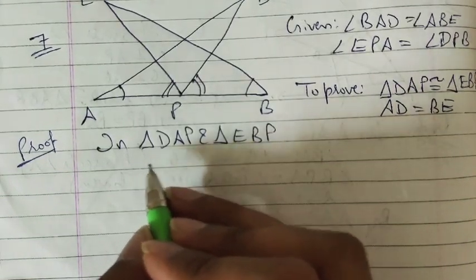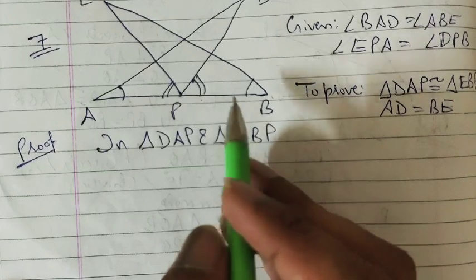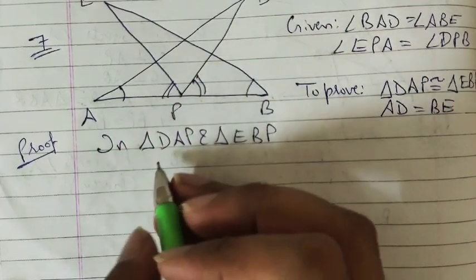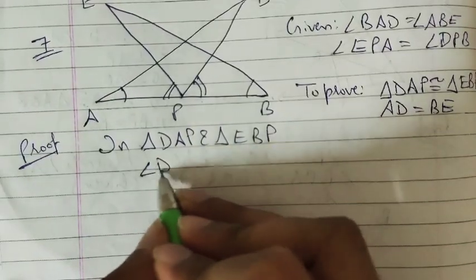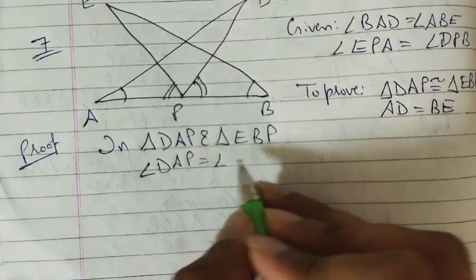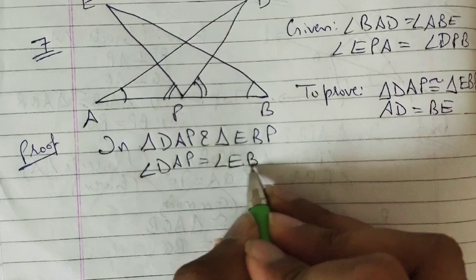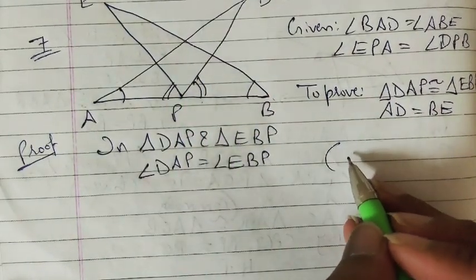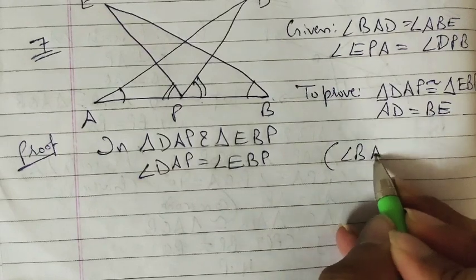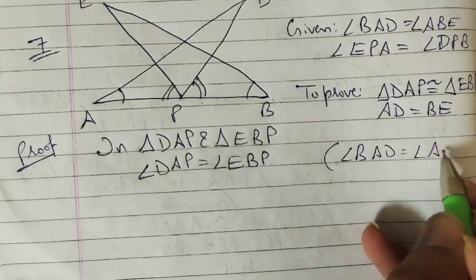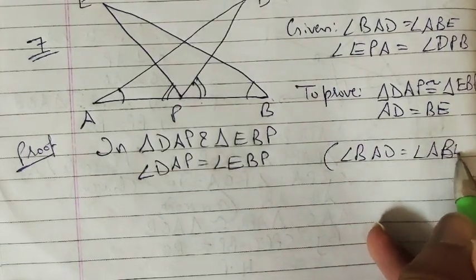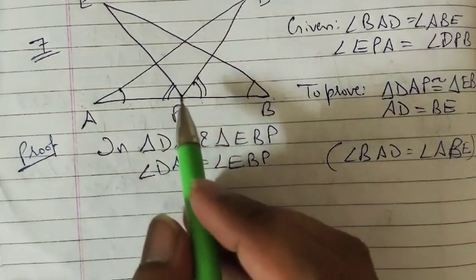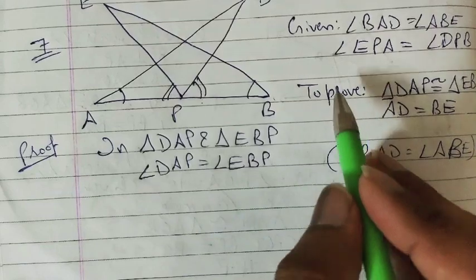We know that angle DAP is equal to angle EBP, right? Because we know that angle BAD is equal to angle ABE. So these are same angles, right? Similarly, we know that P is the midpoint.